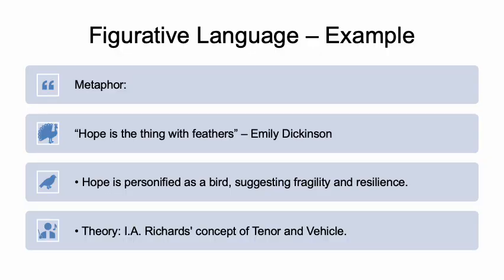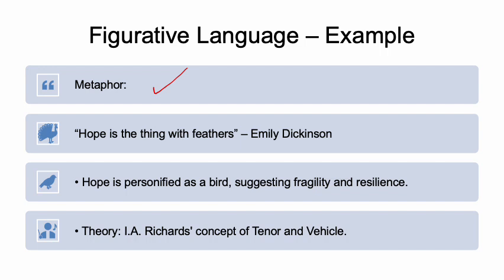Let's discuss them separately. Figurative language, first of all, as I already talked about, is the metaphor, which is very important here. The example comes from Emily Dickinson: "Hope is the thing with feathers." I mean, hope is something which doesn't stay in one place. It is flying most of the time, and one is most of the time running behind it. So here, hope has been used as a metaphor to represent the desires and wishes of human beings. And what type of hope it can be is explained through this. When such metaphors are used, they become part of the poetic language. And the same is the case when hope is personified as a bird, as I have explained.